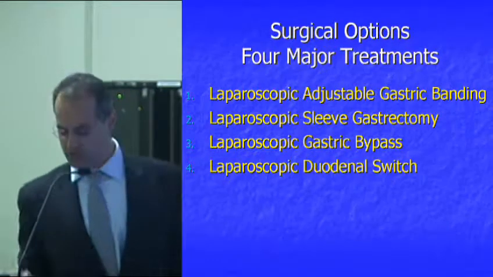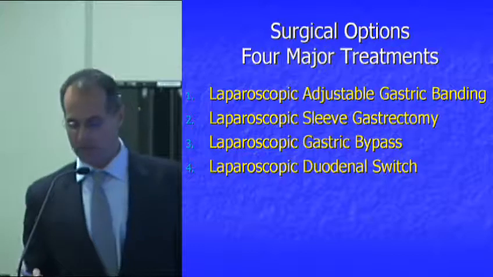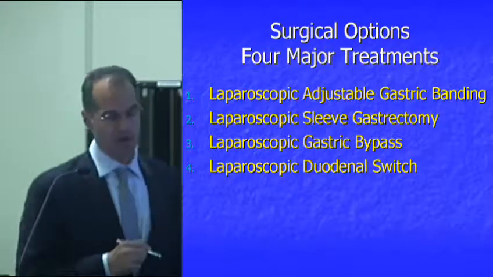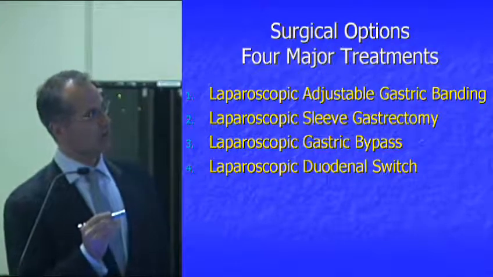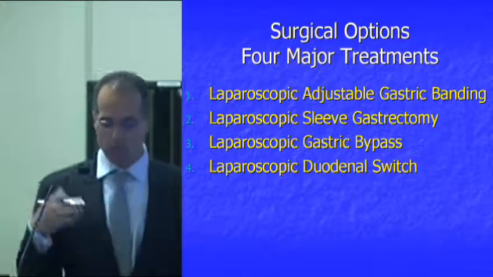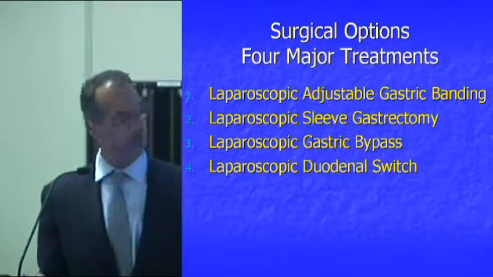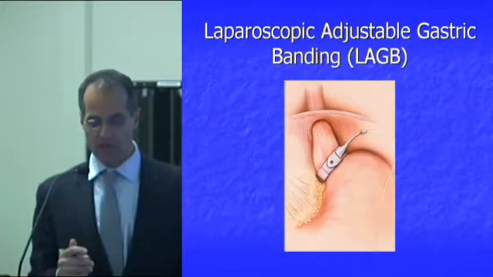So there are 4 major surgical treatments for morbid obesity. All the operations we do are laparoscopic, meaning minimally invasive surgeries. And they are adjustable gastric bands, sleeve gastrectomy, gastric bypass, and duodenal switch. So I want to work through those 4 surgeries with you. Let's start with adjustable gastric banding.